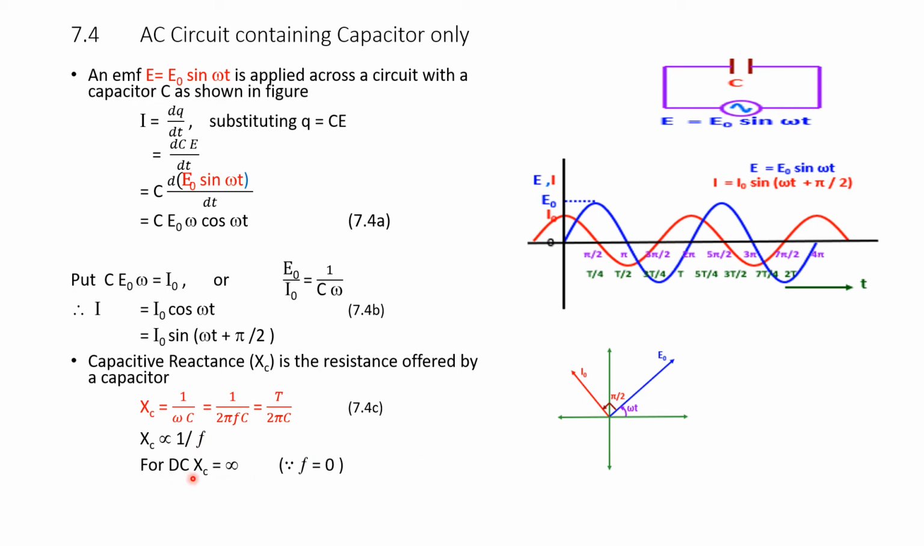For DC, Xc is equal to infinity. For direct current there is no frequency, the frequency is 0, and if you put f equal to 0 in the reactance, therefore the capacitive reactance is infinity. That means the capacitor does not allow the current to pass.